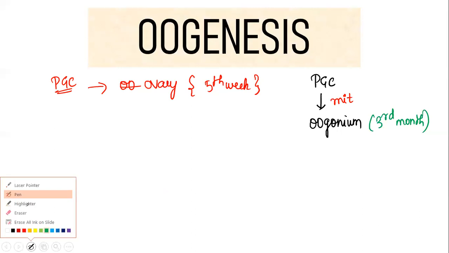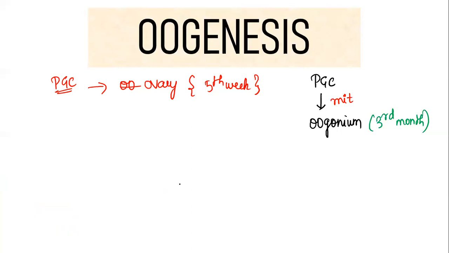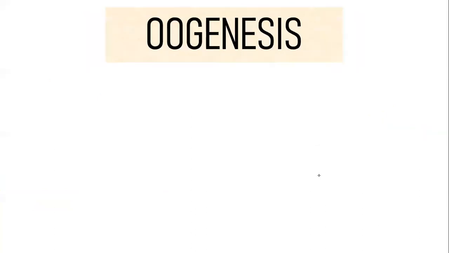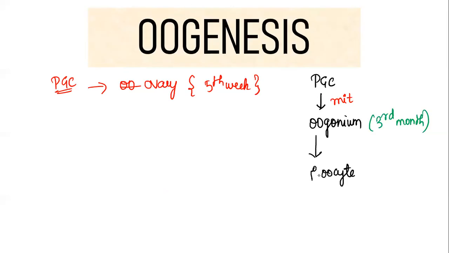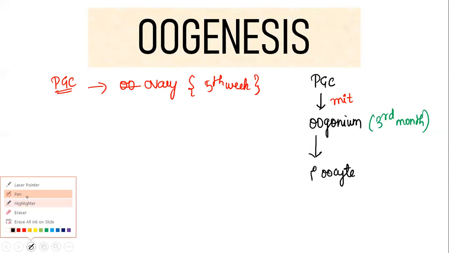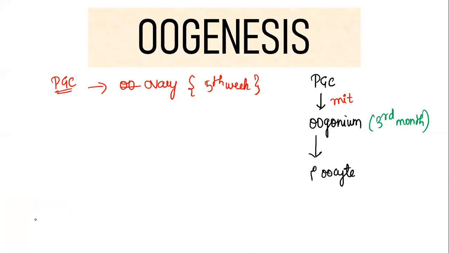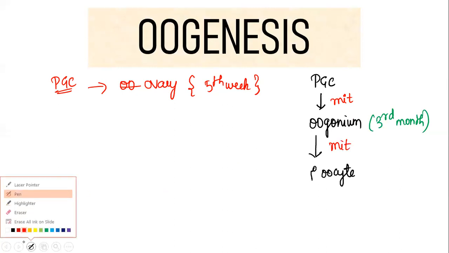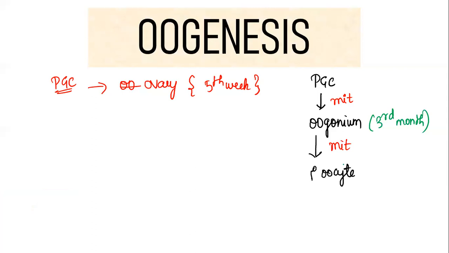Now this oogonium in turn will undergo another set of divisions to form what is called the primary oocyte, right? So the oogonium that has been formed in the 3rd month will undergo mitotic divisions again to form the primary oocyte. This will take approximately 5 to 7 months.